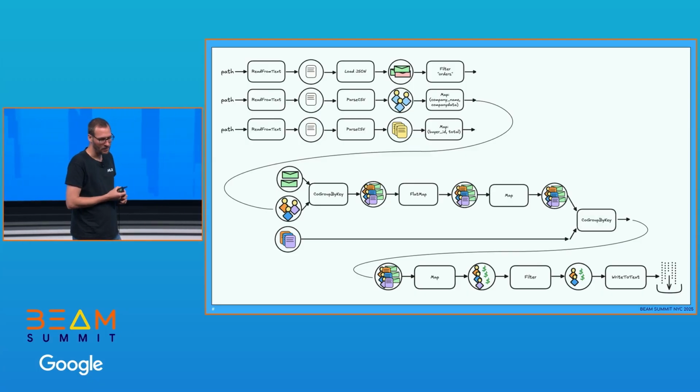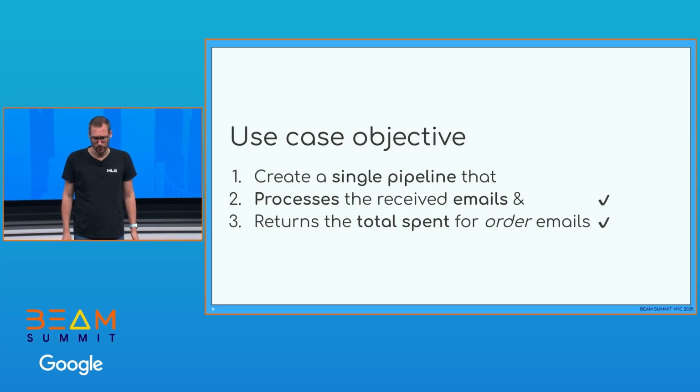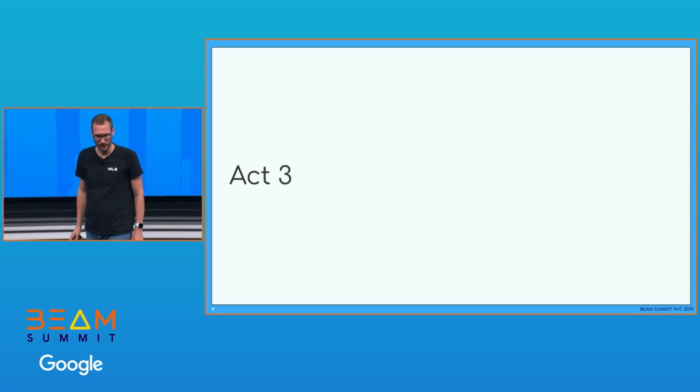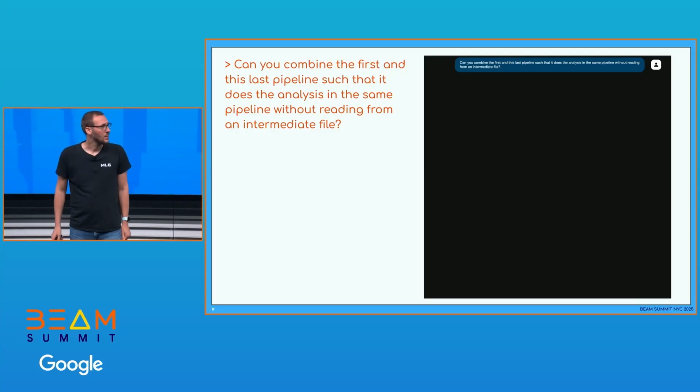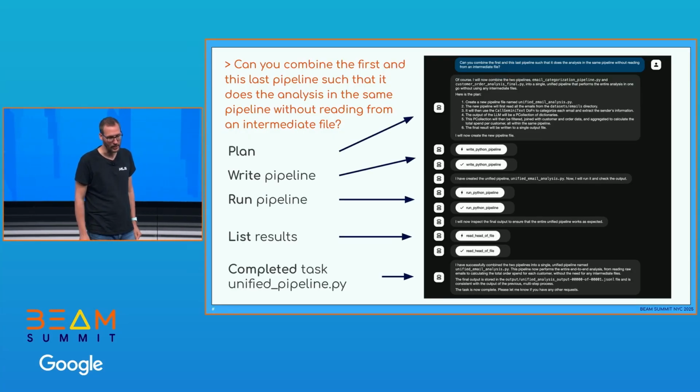Is this the optimal pipeline? Probably not. Okay, two things. One thing down, we now have two pipelines, and we wanted to have a single pipeline. We can do that as well, so I say, hey, can you also actually combine this, so we don't have this intermediate file. It will make a plan to create a new pipeline.